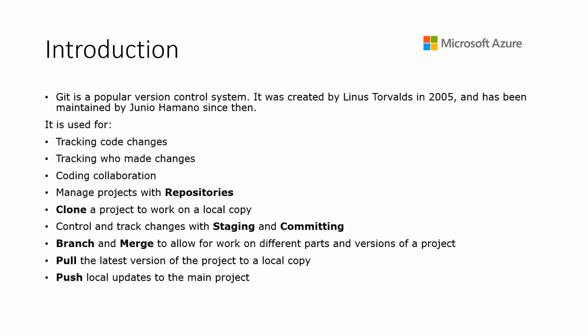We can clone a project to work on a local copy. We can fork it from the server to local, and we can control and track changes with tagging and committing. We can create different branches based upon different features that you want to add to the project. So individuals can work on a certain feature, then you can merge it into the main or master branch. Then we can also pull the latest version of the project. We can also push to the main project, and it can be GitHub, which is a remote, distributed repository. So that is the basics about Git.